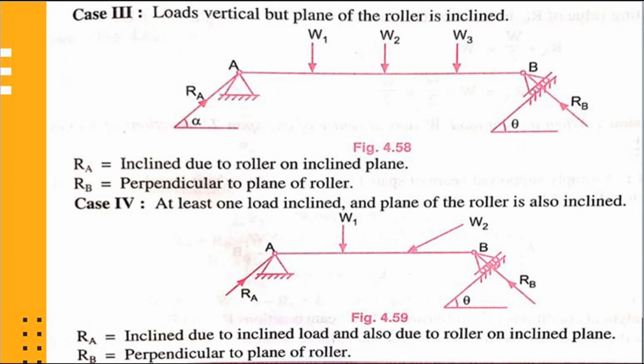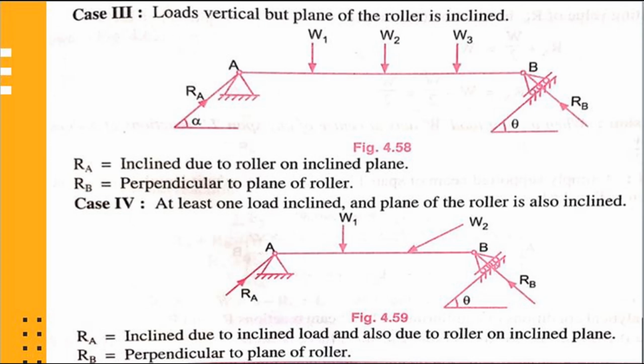First of all, we will give a reaction at point B, that is a reaction at roller support, which is perpendicular to the supporting surface. Therefore, reaction at point B is inclined due to the inclined roller support. And as RB is inclined and W1, W2, W3 are all vertical, therefore RA must be inclined due to the roller on inclined plane.